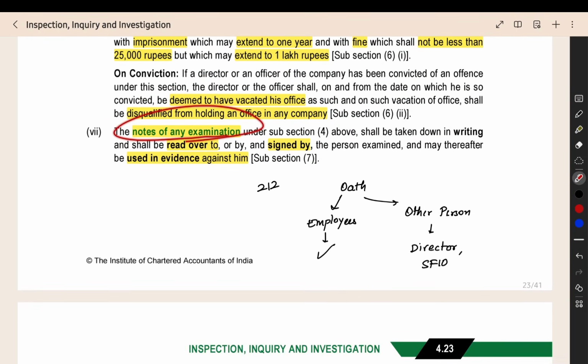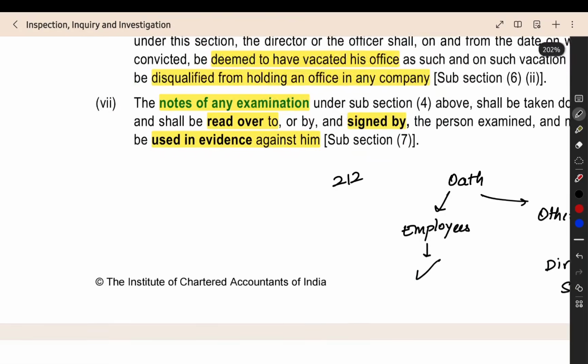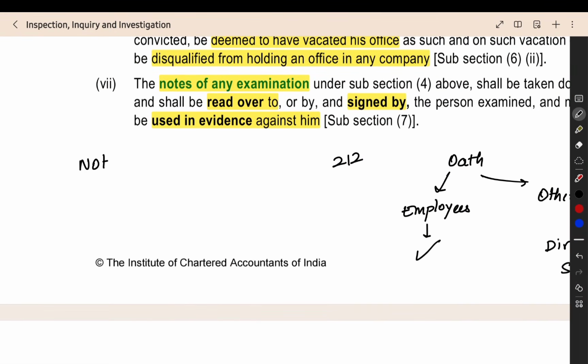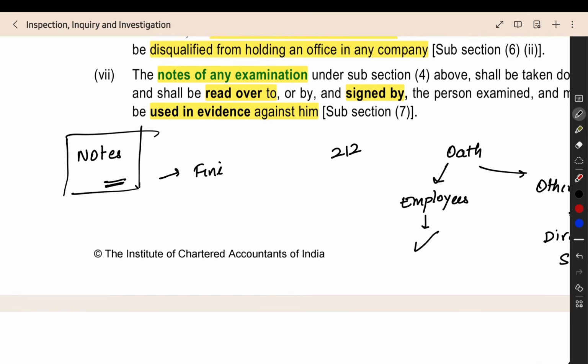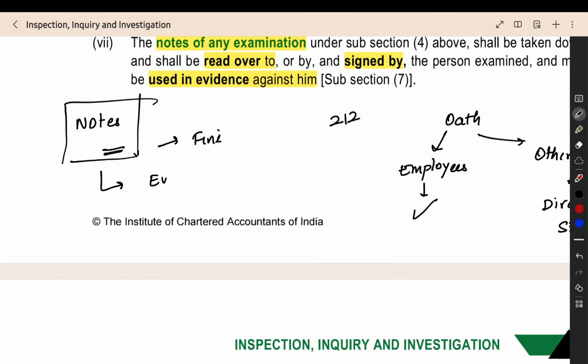The notes of examination: they are asking you the questions, you are answering, right. They will be making the notes. What is the question, what is the answer, like that they will be preparing the notes. And these notes, they will ask your signature on. You have to mandatorily give the signature. Otherwise, for that also, they will give you the fine. So, mandatorily, you have to give the signature here. And these notes, they will use as evidence against you. Evidence against the person who gave the information, they will use the notes as evidence.